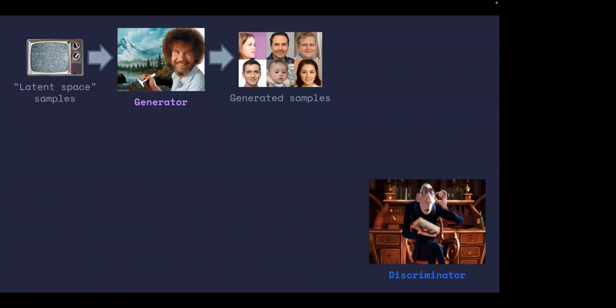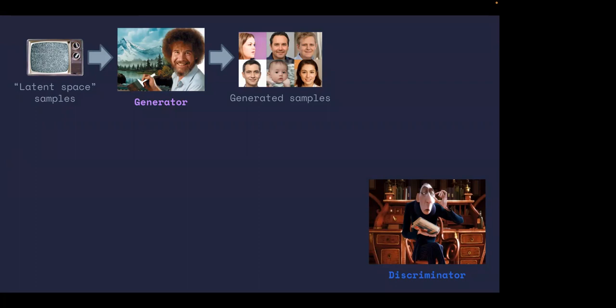But as we just mentioned, you need to give it some random input first to force it to do something new every time. And so that's exactly what we do. We take what looks like TV static, which is essentially just a random image with random pixel values, and we feed it in, and then the generator uses that to morph the input into some kind of output. It's useful to think of every neural network model as a function that takes an input and gives an output, like in math class. Because the generator is a function, the way we get it to give lots of different outputs is by giving lots of different inputs. So in our code, we'll just make random static images and feed them in.